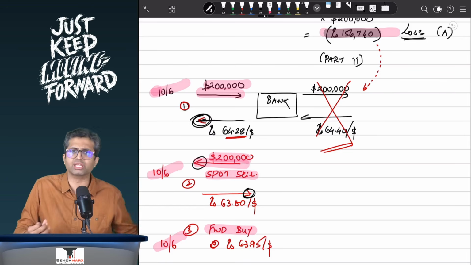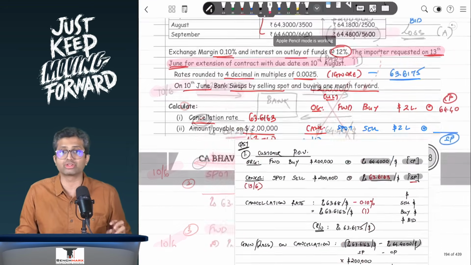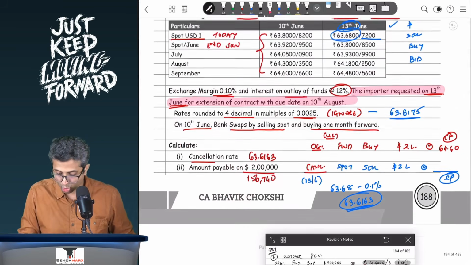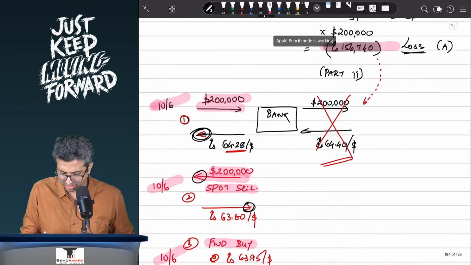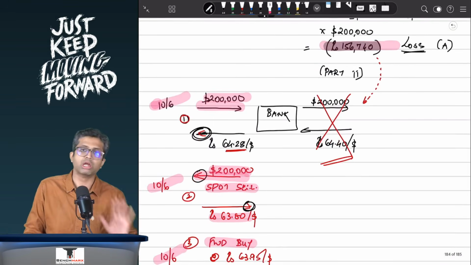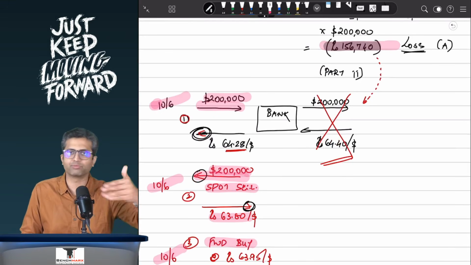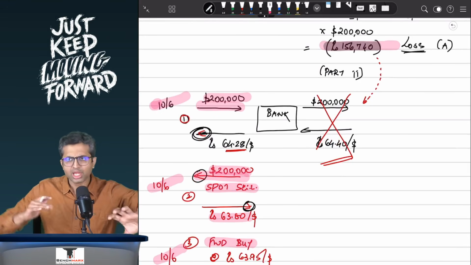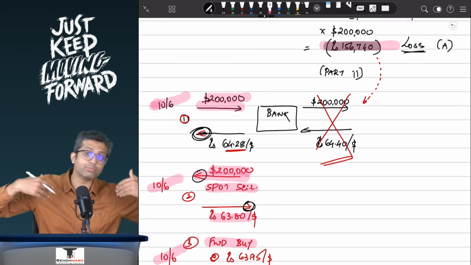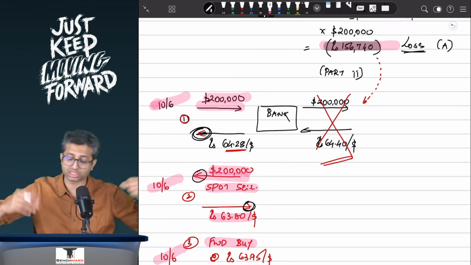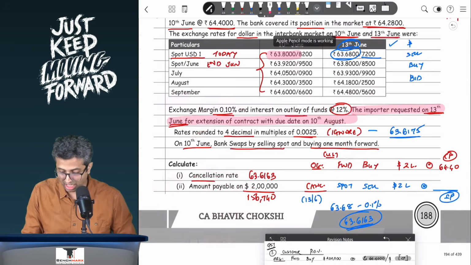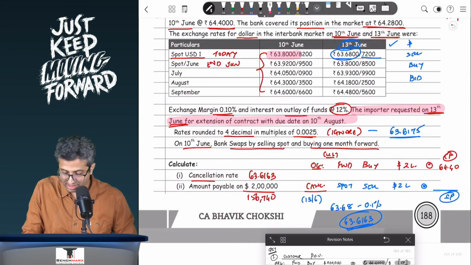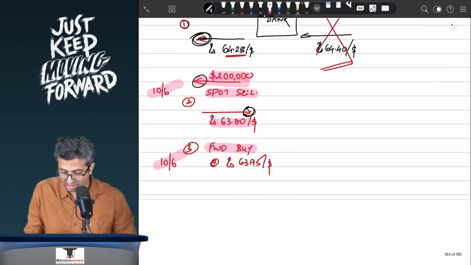If I am spot selling, the dealer is buying, and hence the transaction happens at the bid rate. So over here at 10th of June, the bid rate will be 63.8, and hence this transaction happens, for example, at 63.8. No exchange margin adjustment. Forward buy for the nearest contract. If I am buying, remember, as a banker, I am approaching some other dealer. So I'm like every other customer. If I am buying, the dealer is selling, and dealer sells at the ask rate. So the ask rate over here would be, for example, 63.95.